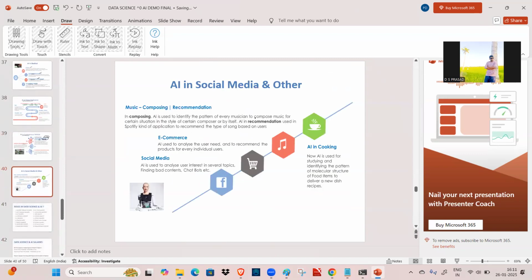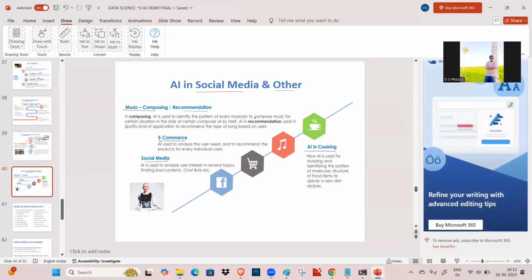So, building driverless cars, and AI in social media and others like music composition, recommendations, e-commerce, social media, and AI cooking. In e-commerce, for example, if you are looking for any product on Amazon, you are going to get advertisements from Flipkart also for the product you are searching. And along with that, if you are searching for a mobile like Samsung, they are going to recommend mobiles from other companies with similar features. That kind of recommendation is going to come.